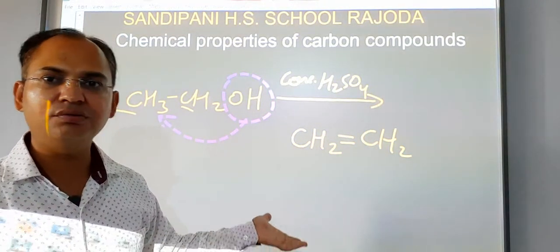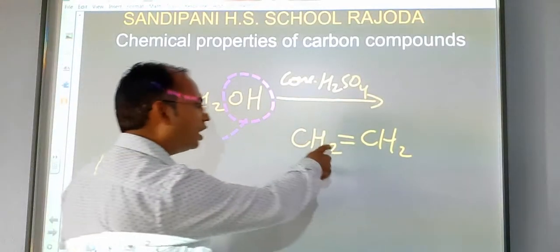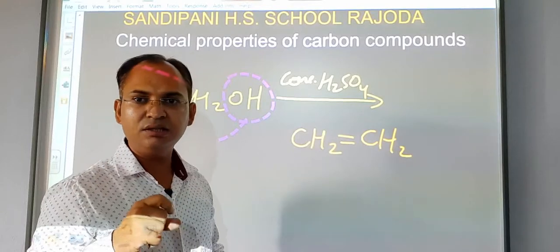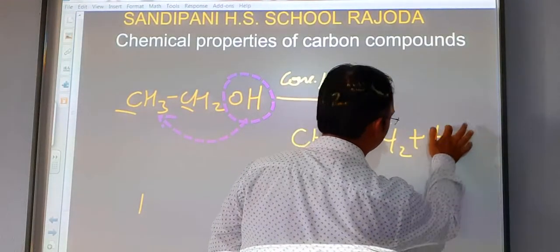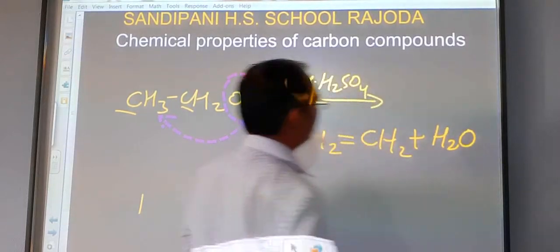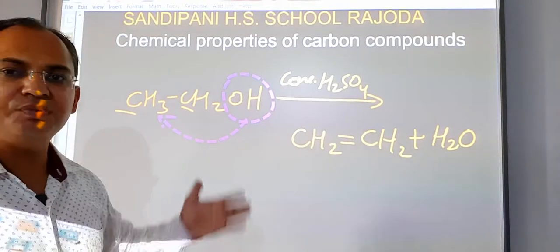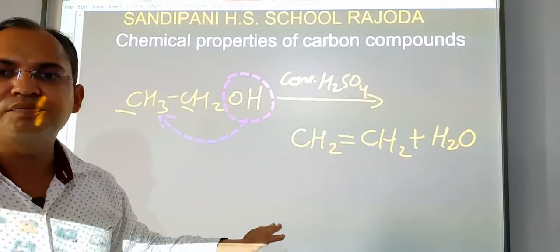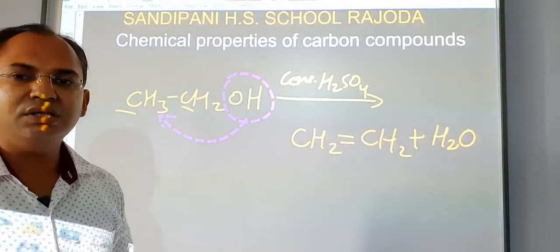We have seen how to make its name. It is our ethene. 2 carbon atoms, that means eth, double bond is there, that means ene, ethene, and it will also result in H2O. Water will also form. So breakdown of the ethyl alcohol in the presence of concentrated sulfuric acid will result in the formation of unsaturated hydrocarbons.